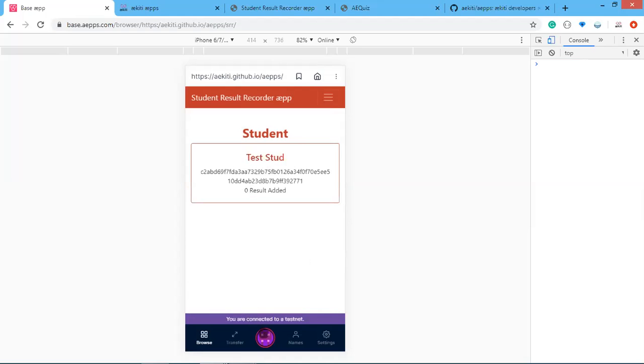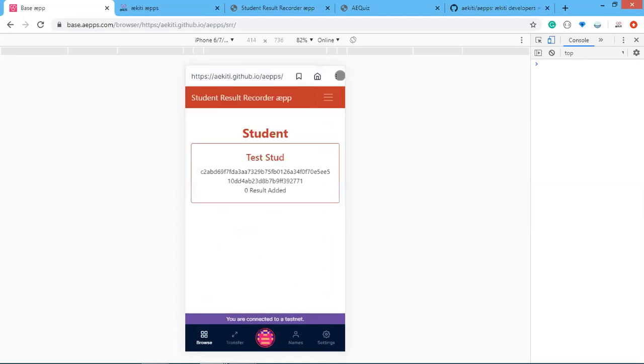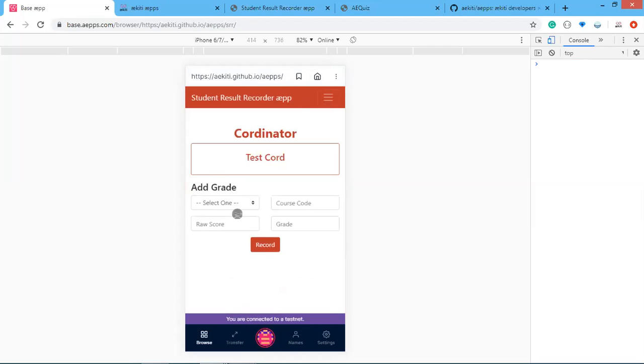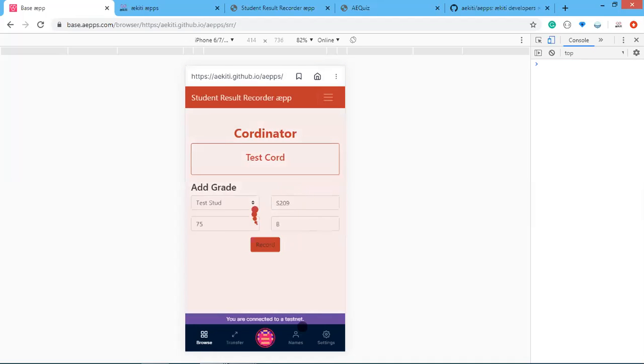So let me add the results. So for this student now, this is Sophia, 20209, and raw score, let's say 75, and grade, let's say B. So let's record this now.